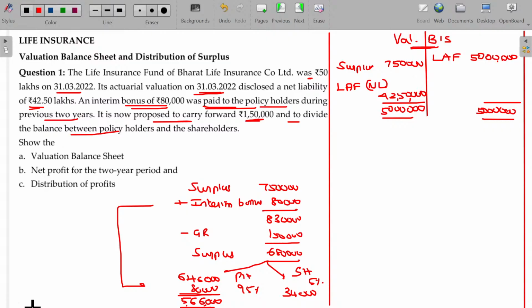That's how you can find out the valuation balance surplus to be distributed. So what are the requirement here? Valuation balance sheet, net profit for the 2 years period, distribution of profits. All these things are going to be calculated. So we have completed.